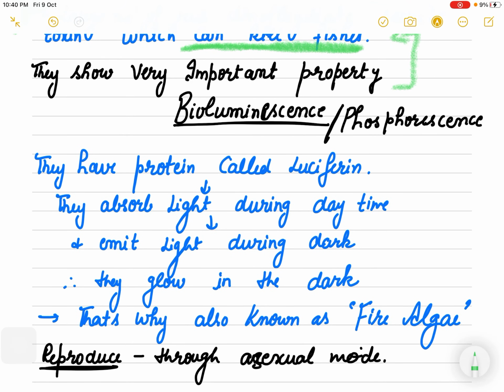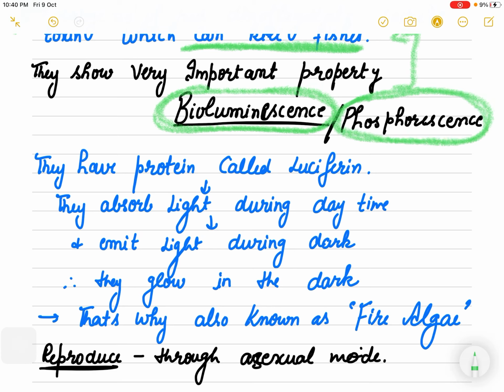Then, because they are known as fire algae, right? They must be having something related to light, so they have the property of bioluminescence and phosphorescence. Bioluminescence means which can glow. They have a special protein called luciferin.